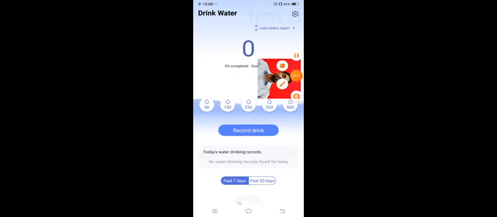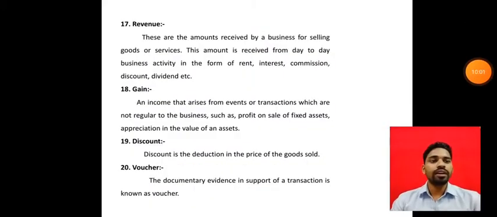Revenue means whatever goods or services the business is manufacturing, and after manufacturing they are going to sell day to day. Whatever they are selling and whatever income they are getting is nothing but the revenue. So whatever they manufacture and sell is the revenue.